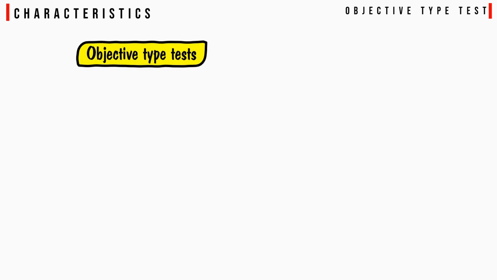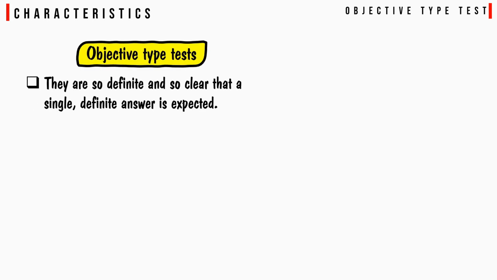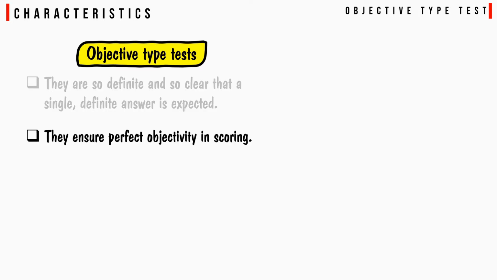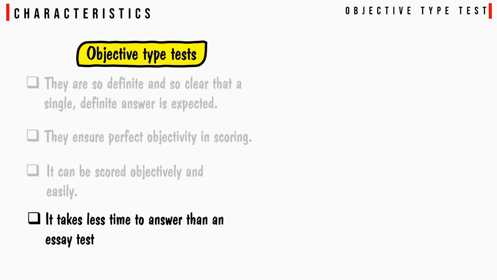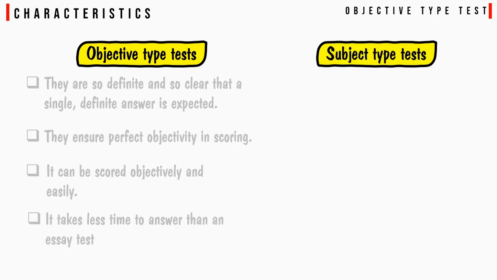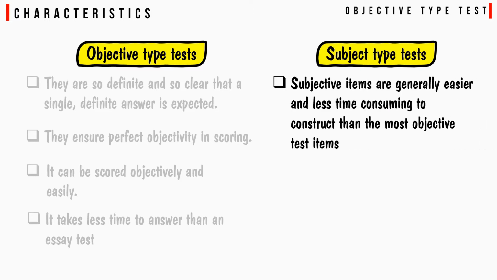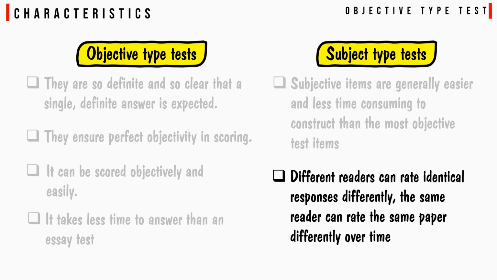Characteristics. Objective type tests are so defined and so clear that a single definite answer is expected. They ensure perfect objectivity in scoring. They can be scored objectively and easily. They take less time to answer than an essay test. Subjective type tests are generally easier and less time consuming to construct than most objective test items. Different readers can rate identical responses differently. The same reader can rate the same paper differently over time.